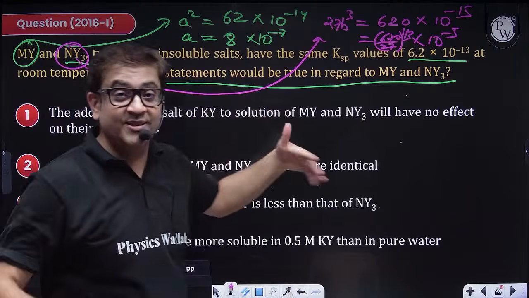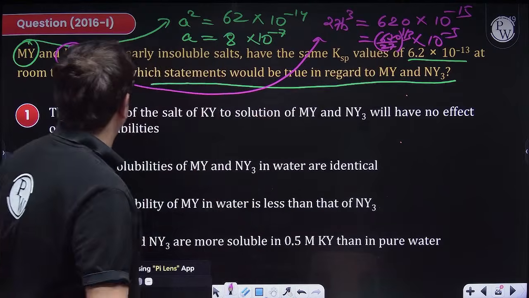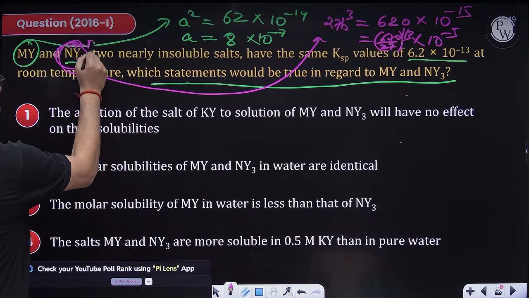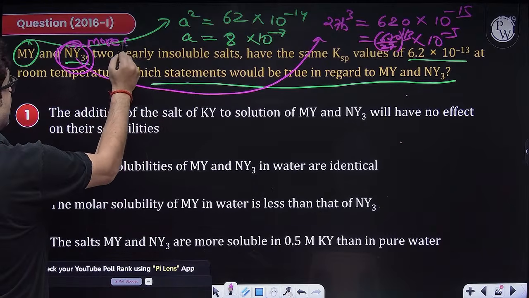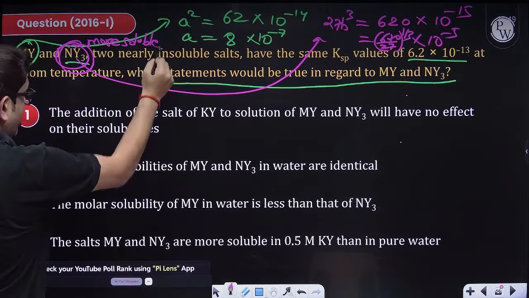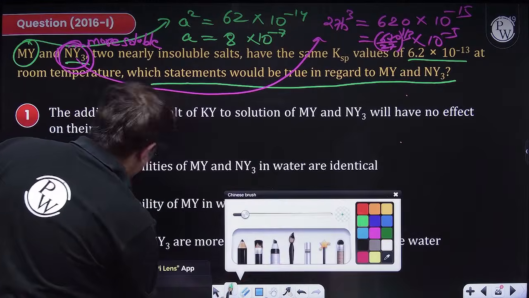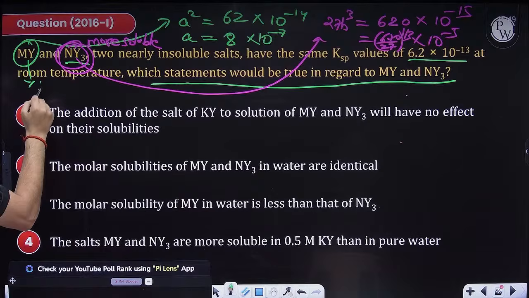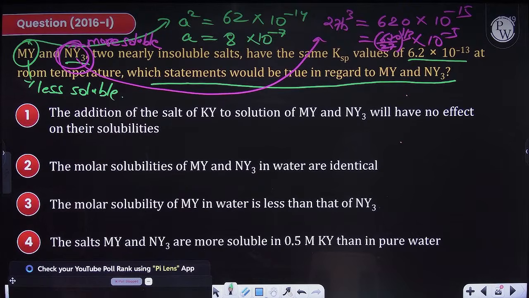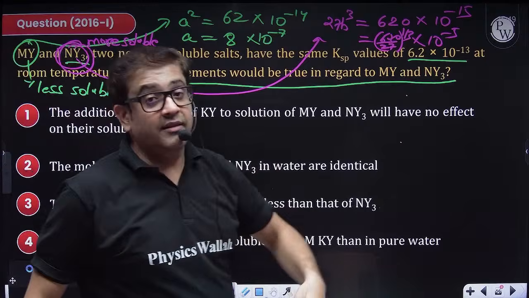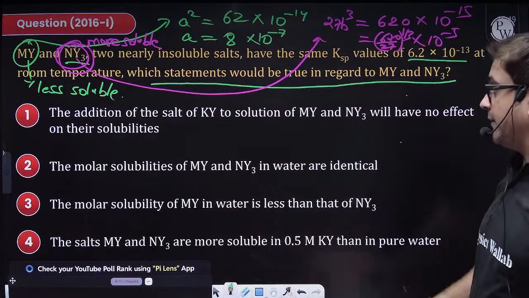That means which is more soluble? So this guy, as in NY3, is more, because this value is greater. So this is more soluble. And which is less soluble? Obviously, MY is relatively less soluble. Now, that means, let us read the question.